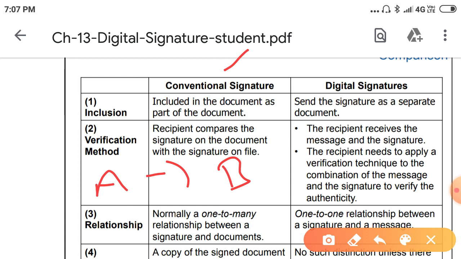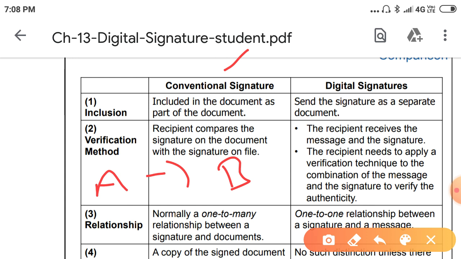But in the digital signature, what will happen? The recipient receives the message and the signature. Here the receiver is receiving two things: one is a message and another is a signature. The recipient needs to apply a verification technique to the combination of the message and the signature to verify the authenticity.